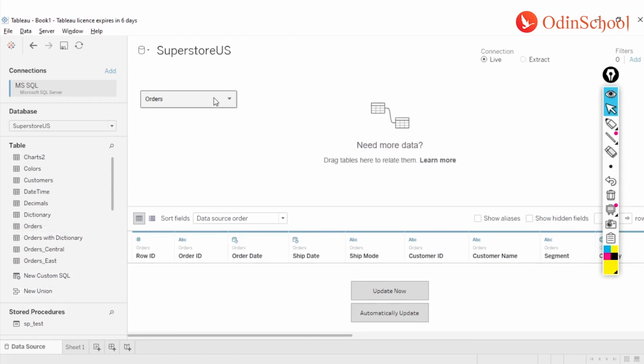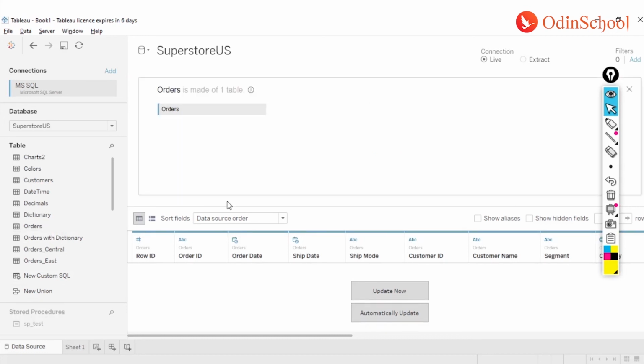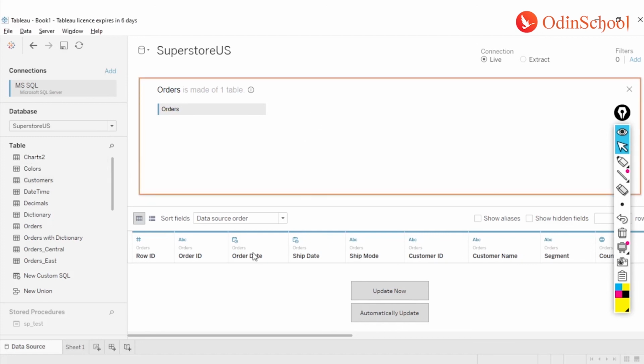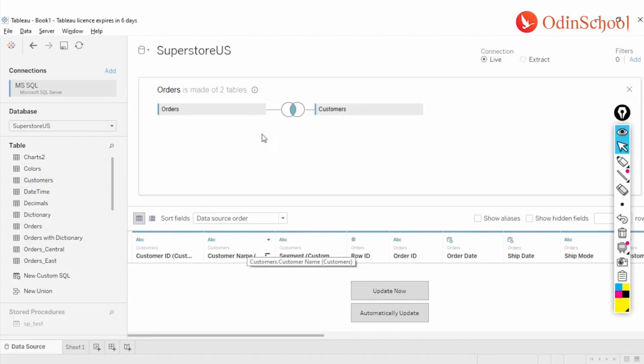I can open this one by clicking on it and saying open, and you see I have a small window over here. This window is called your physical layer, and this is how physical, or traditional, database joins have been happening in Tableau until now. Now, if I have to do any join with this one, let's say to this orders table I want to add the customer data, I can just drag this customers table and drop it over here, and I'll have a join over here.